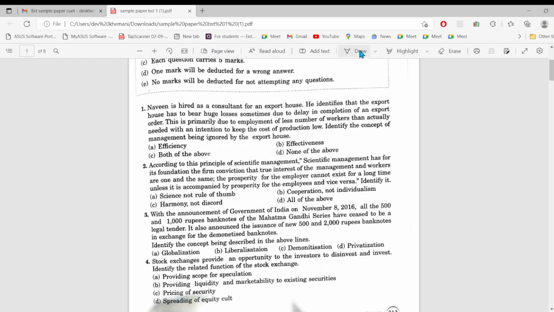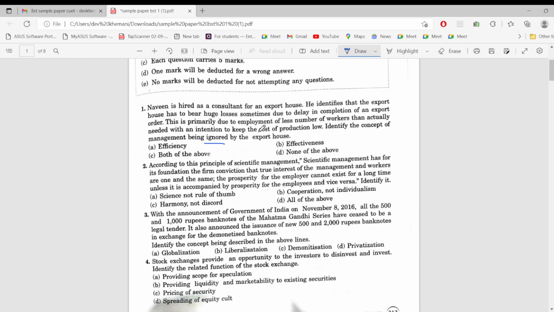So let's start. Naveen is hired as a consultant for an export house. He identifies that the export house has to bear huge losses sometimes due to delay in completion of an export order. This is primarily due to employment of fewer workers than actually needed, with an intention to keep the cost of production low. Identify the concept of management being ignored by the export house.